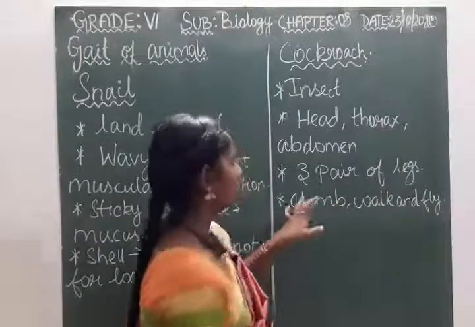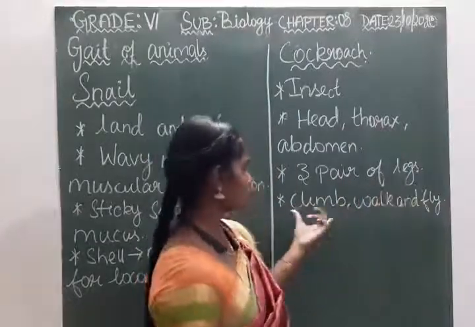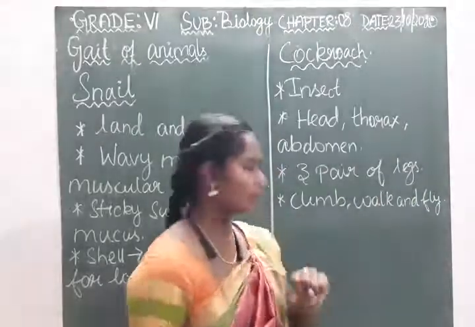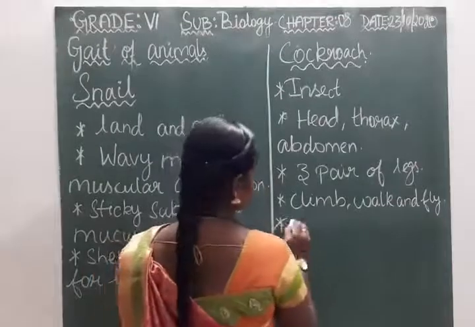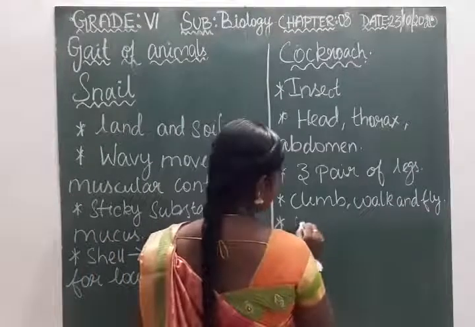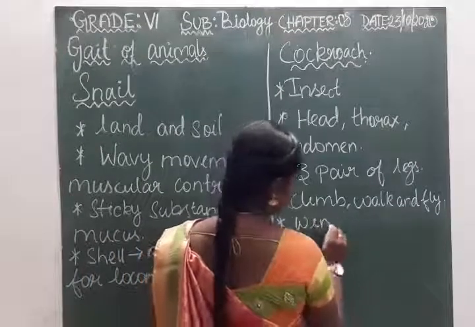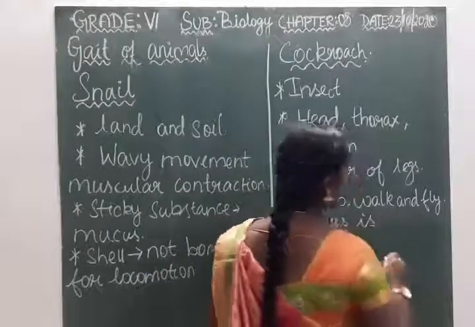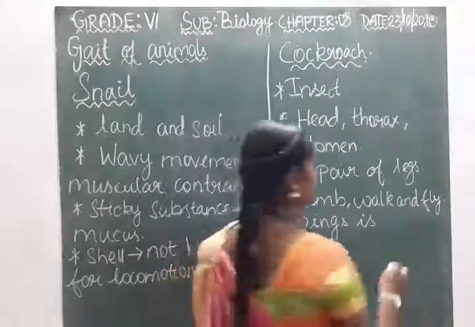So they have three pairs of legs. They can use them for climbing and walking, and for flying they need wings. Wings are present, and the wings are attached to the breast muscle.